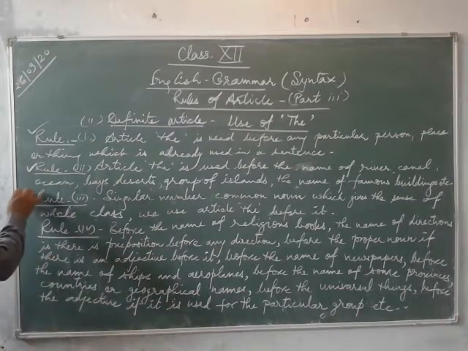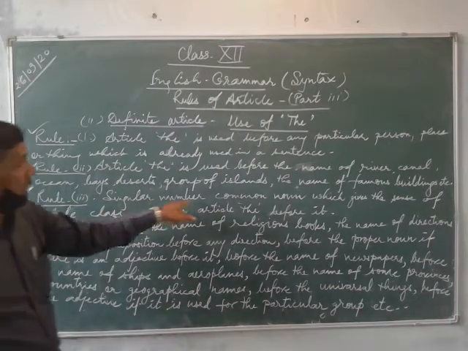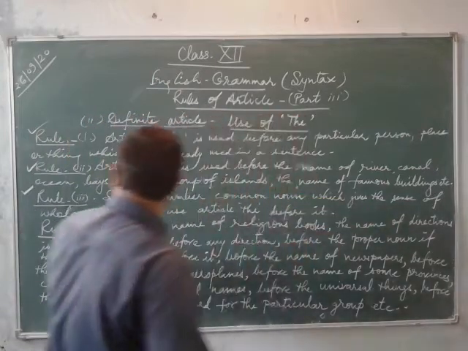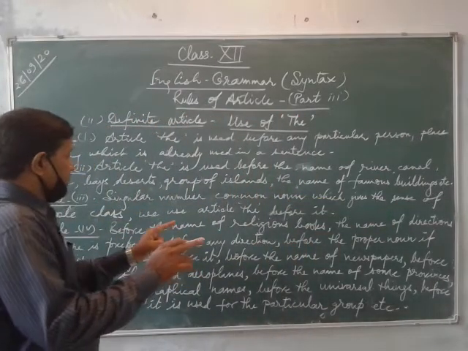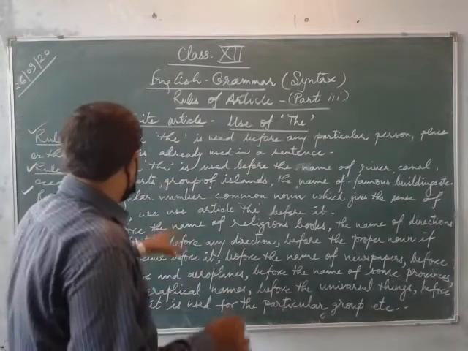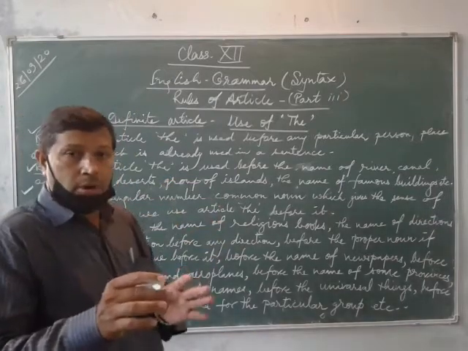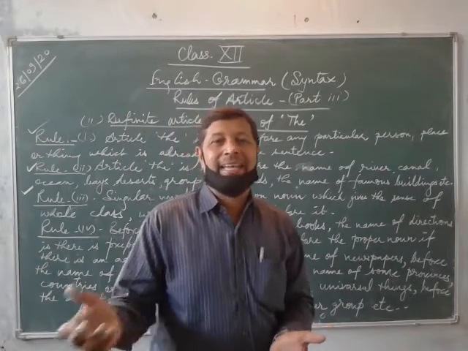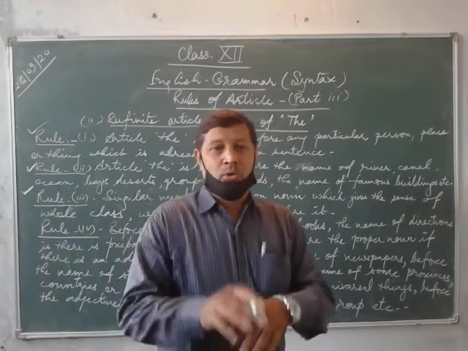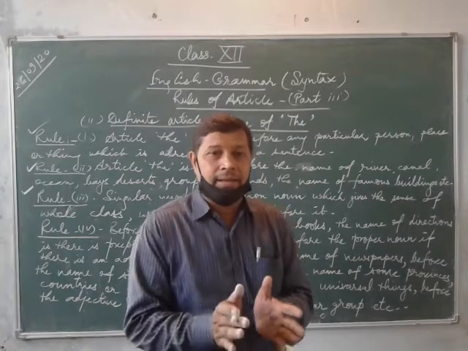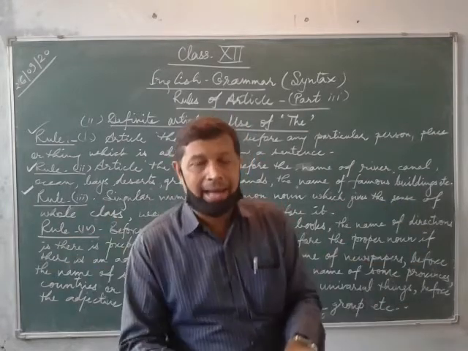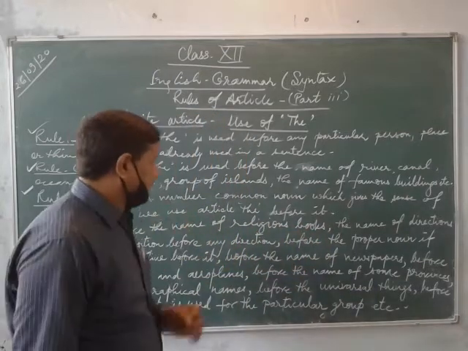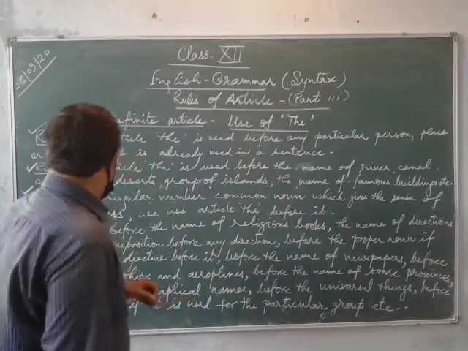In your third point, you will see singular number common noun, which gives the sense of whole class. We use article the before it. Singular number common noun, you can see just the cow is called mother. So the cow here stands for the whole class. So in the same sentence we use the. Understand?